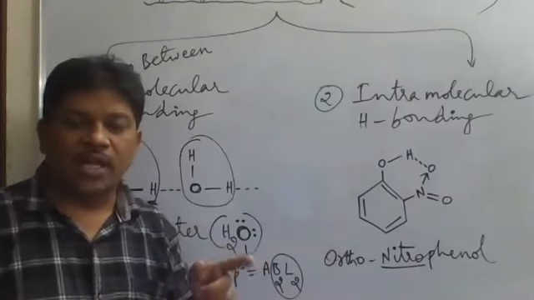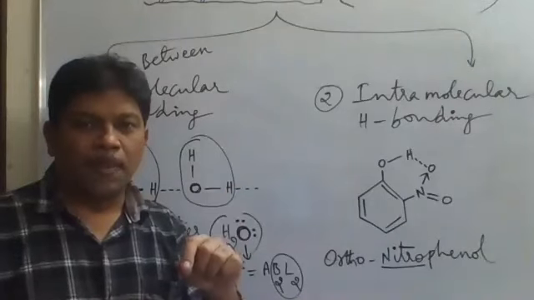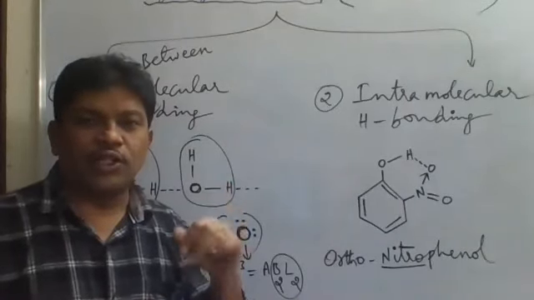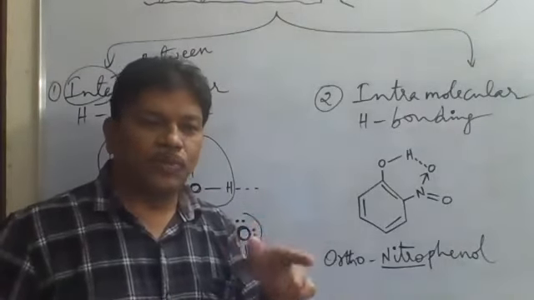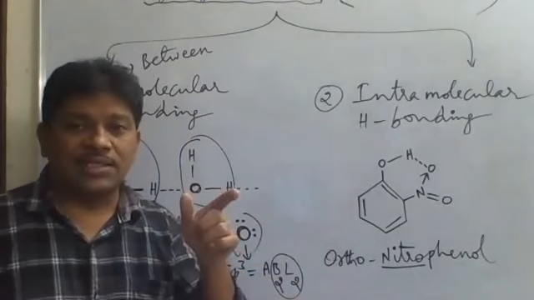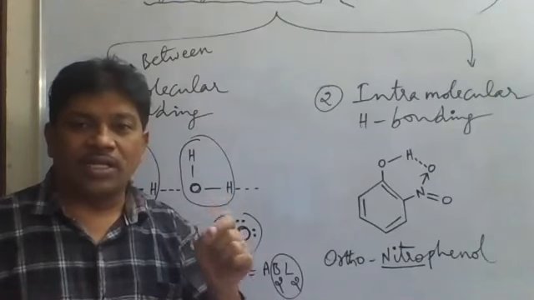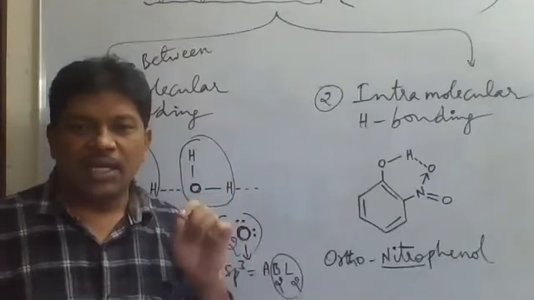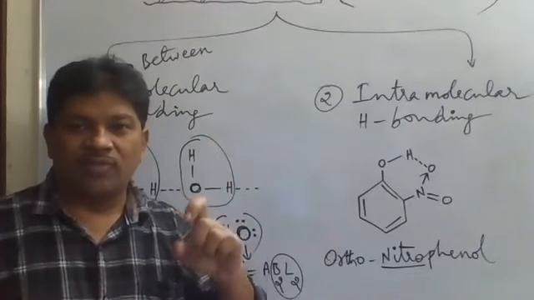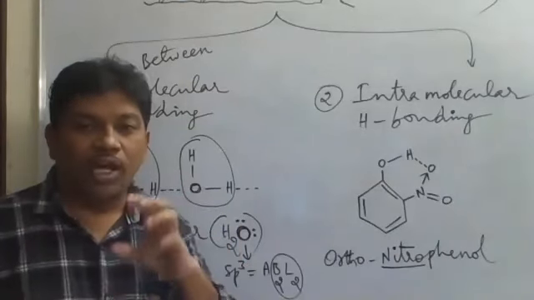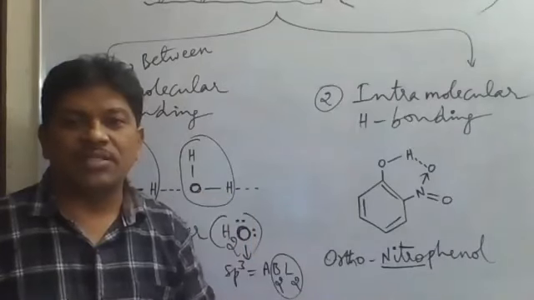like H2S. H2S means hydrogen sulfide. H2O is water. In H2O the central atom is oxygen, in H2S the central atom is sulfur. Both atoms belong to the same group, the 16th group. H2S, hydrogen sulfide, is a gas. Remember, hydrogen sulfide is a rotten egg smelling gas. And H2O is a liquid.